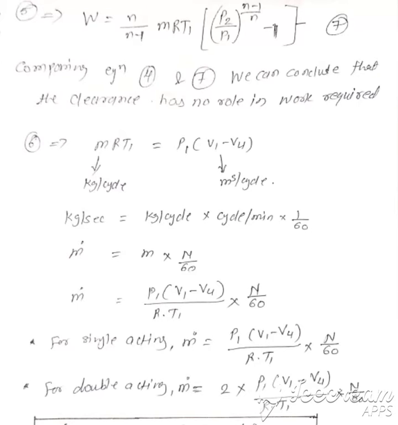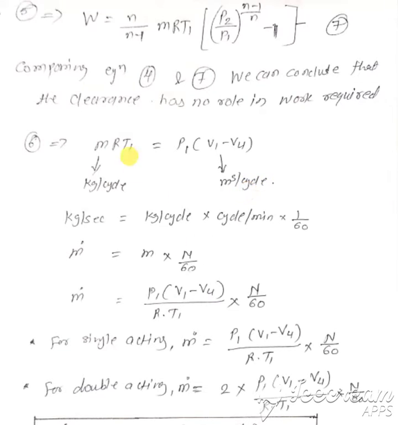Now from equation number 1 and equations 4 and 7, we conclude that there is no difference in work done for the clearance and without clearance. And from the suction process, that is process 4 to 1, we found that mRT1 is equal to P1 (V1 - V4), and here m is the mass in kg per cycle and V1 - V4 is the volume in meter cube per cycle.